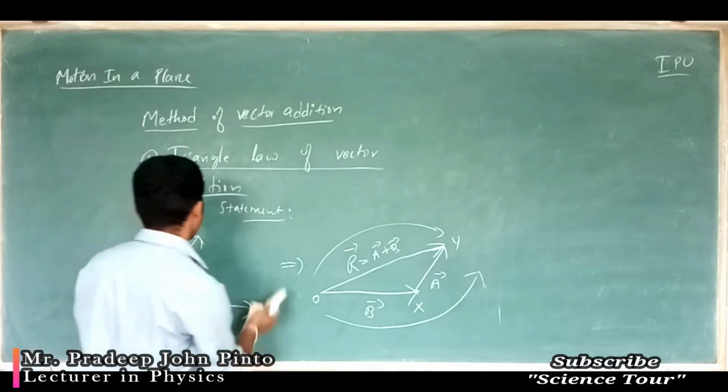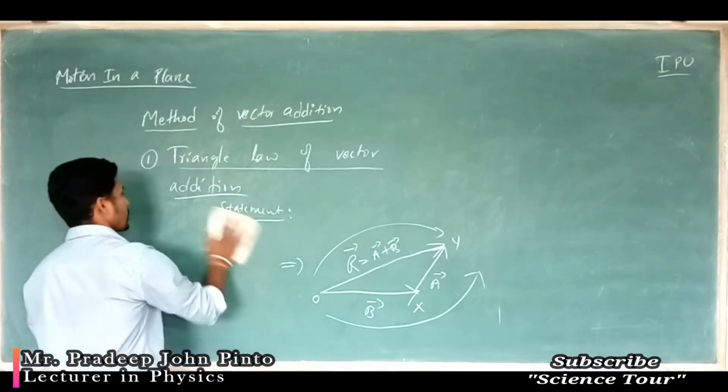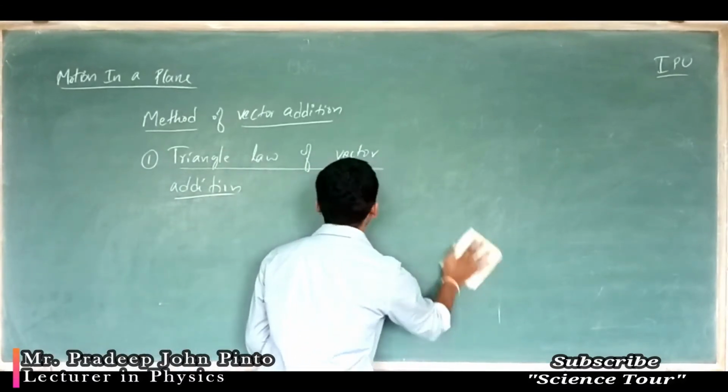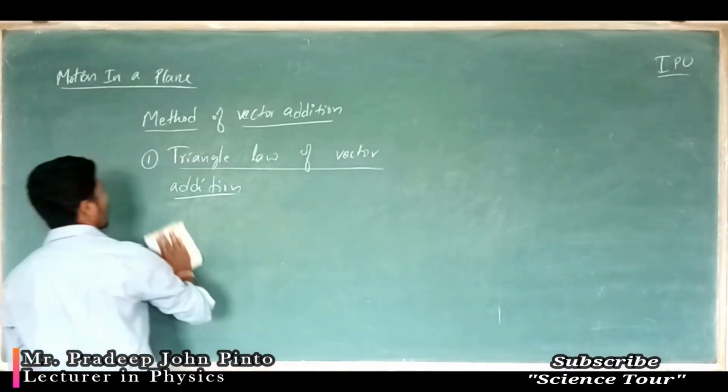So next we are going, this is very important, this is very important, that is the triangle law of vector addition.